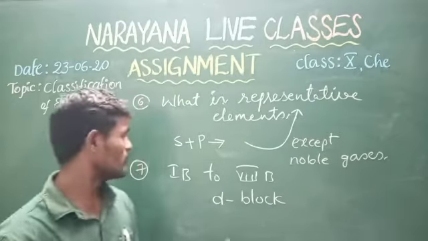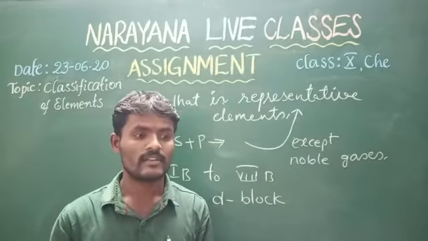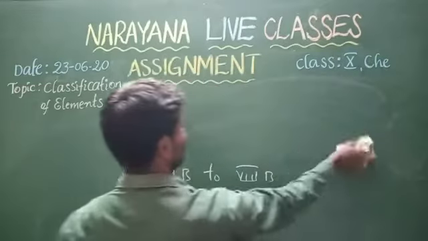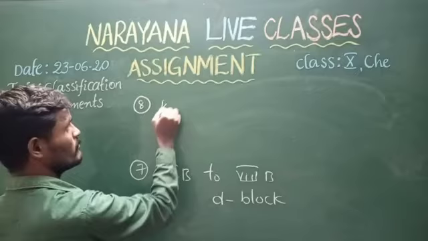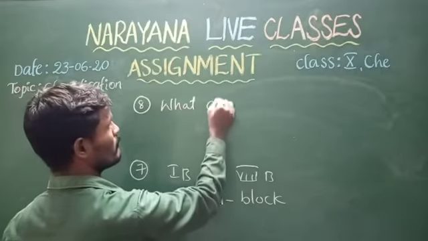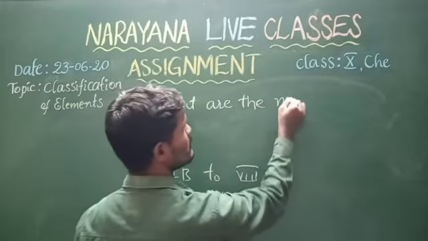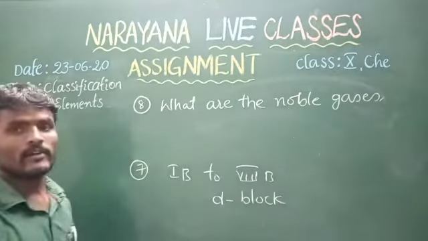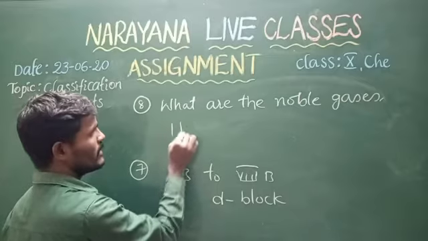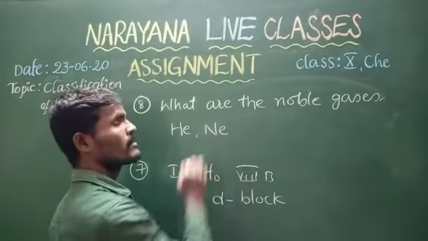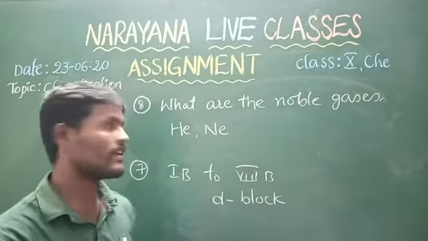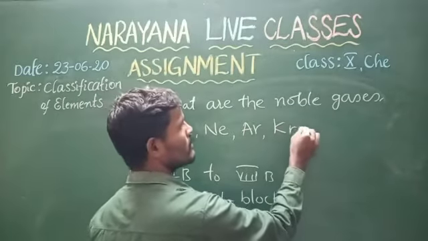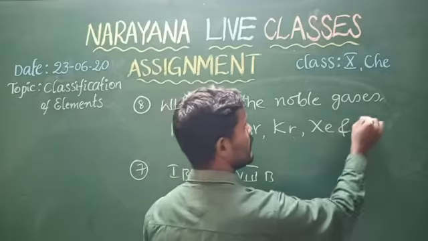Okay, right. Next, the eighth question: what are the noble gases? Generally, noble gases are helium, neon, argon, krypton, xenon and radon.